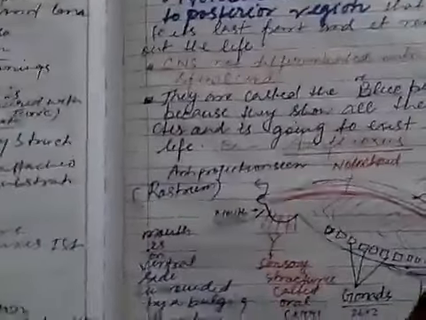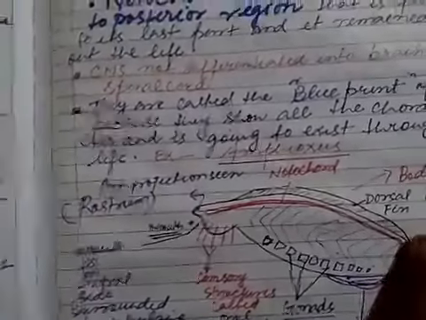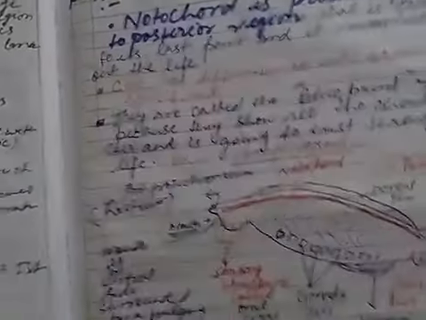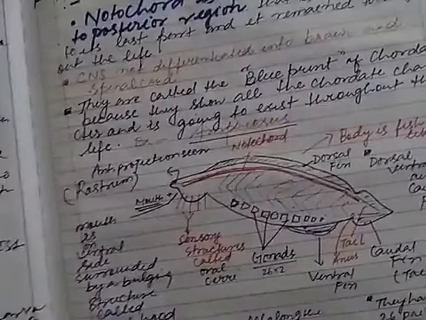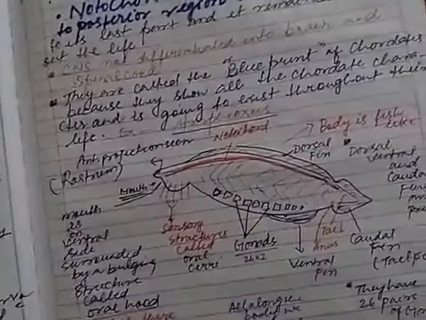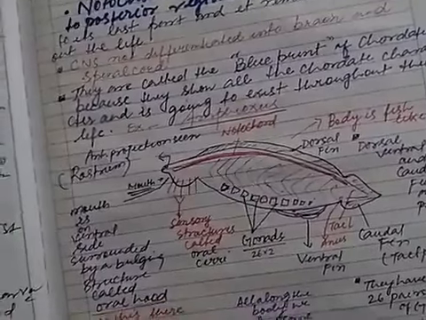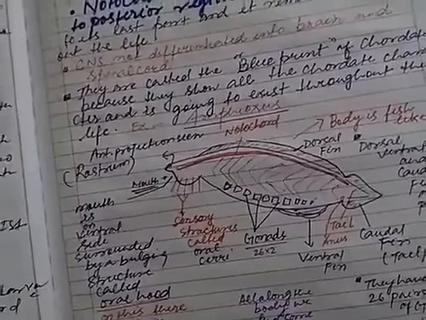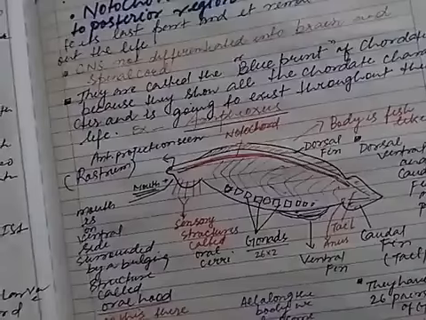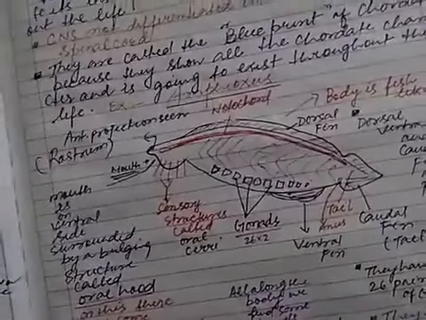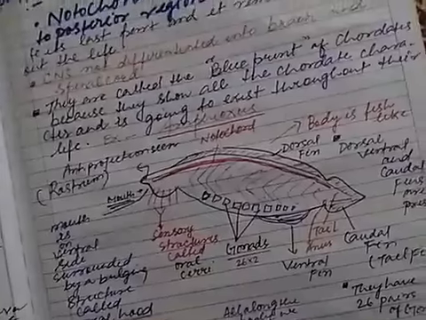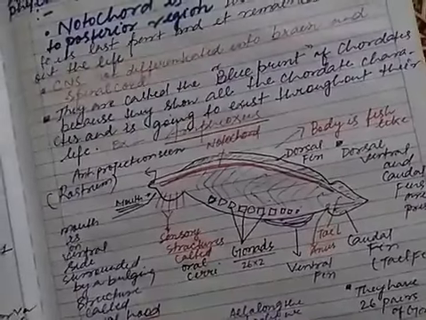The example is Amphioxus, and you see one diagram here. In this you can see the notochord shown here. From mouth to tail region the notochord is present, and the body is fish like.